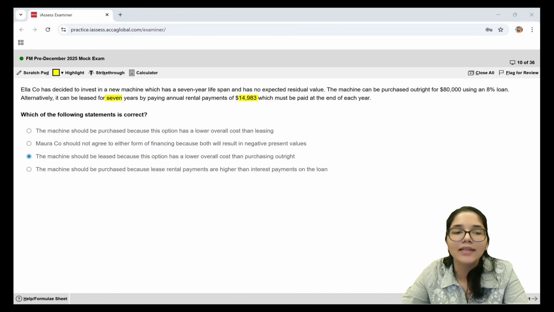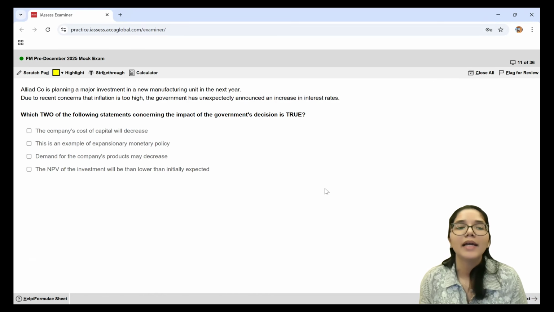Now let's have a look at the other one. The machine should be purchased because lease rental payments are higher than the interest payments. No, interest payments we've already considered when we took 8% as part of the cost of capital. Now moving forward to question number 11.